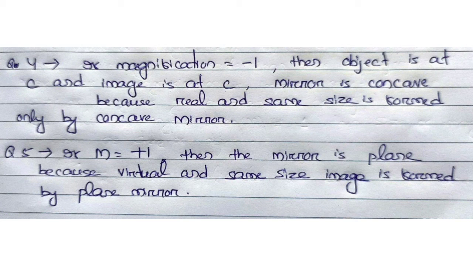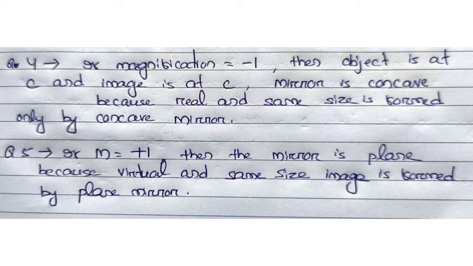If a question is asked that magnification of an image is -1, then what is the position of object, position of image, nature of image and type of mirror? Here the minus means the image is real and 1 means same size. The real image is formed by a concave mirror, and for same size image the object is placed at C and the image is also formed at C. So if magnification is -1, the mirror is concave mirror, nature of image is real and inverted, position of object is at C, position of image is also at C.